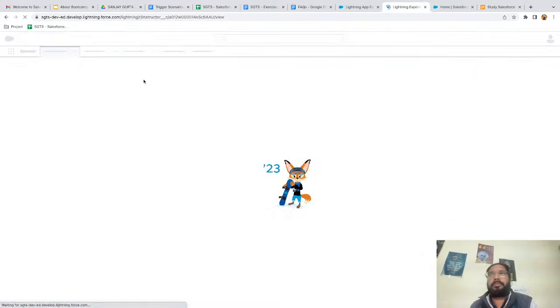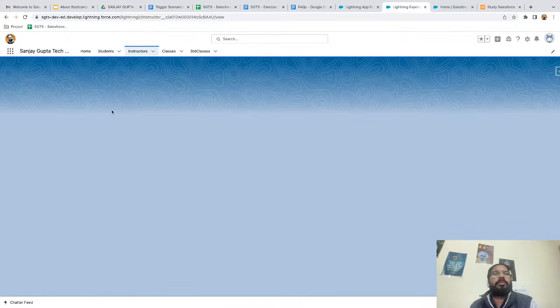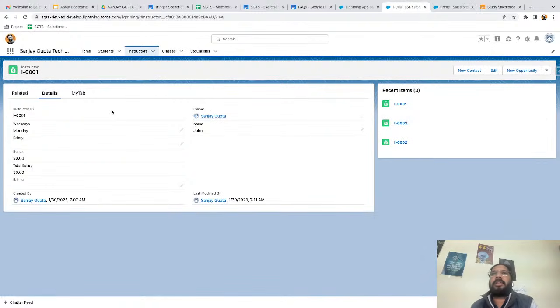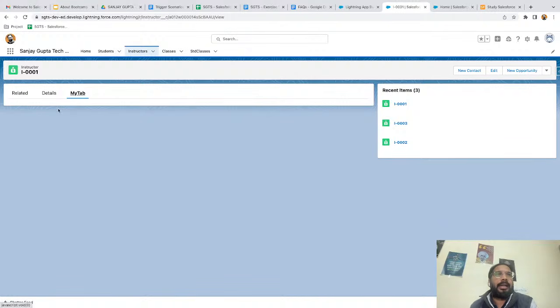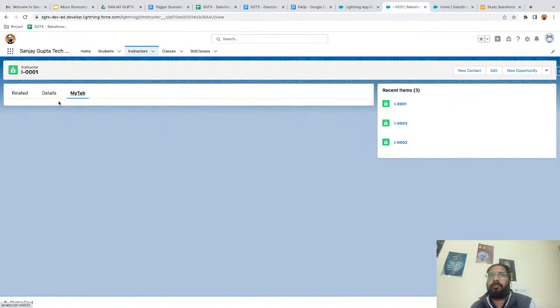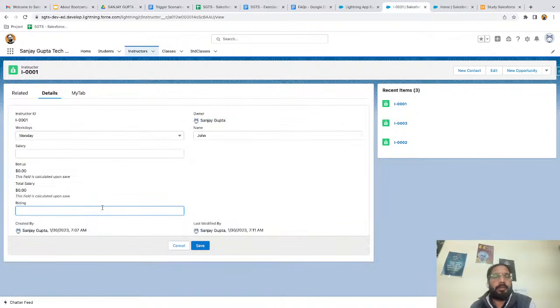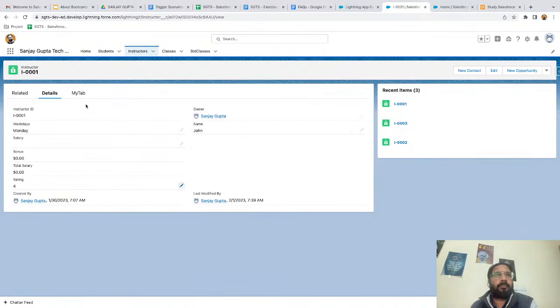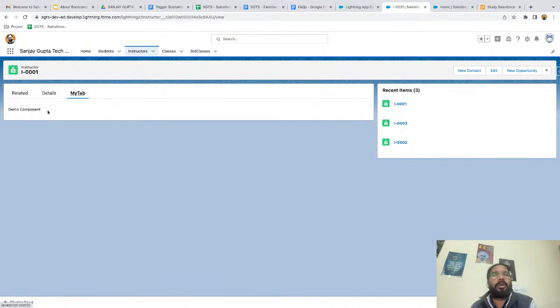Now, if I go back, this change will apply on each record of the instructor object. So you can see my tab is available and that option should be available, but we need to check the detail. Here rating is blank, so you can see that component is not visible. If I provide rating greater than 3, let's say I'm putting it as 4 and saving it, here you can see this demo component is available. So this is actually component visibility that you can apply on the basis of some condition.